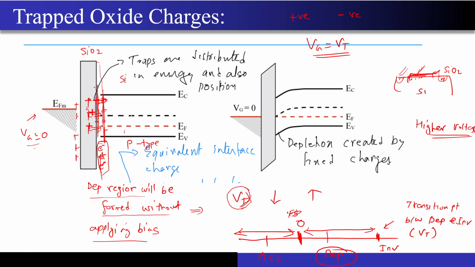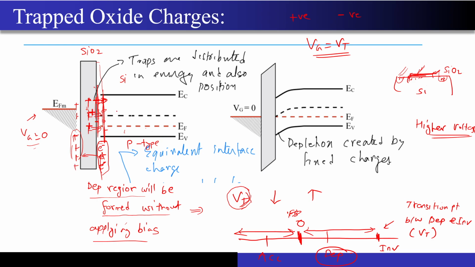But after reaching a particular voltage, corresponding to this positive charge on the metal, these electrons, the minority carriers, will appear near the semiconductor interface because of electron-hole pair generation, and they will balance out any extra charge that I will be applying.